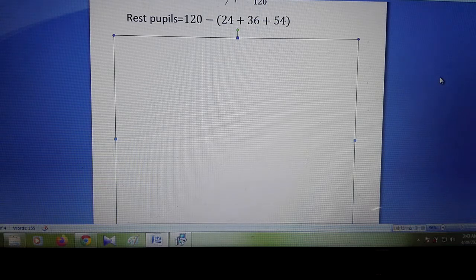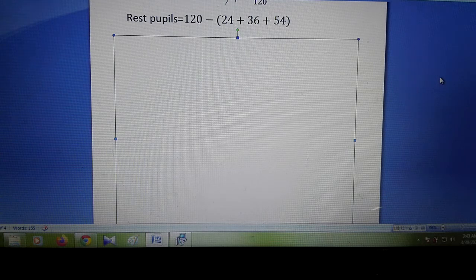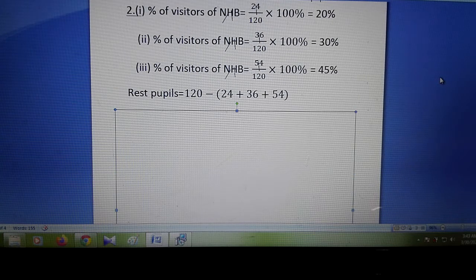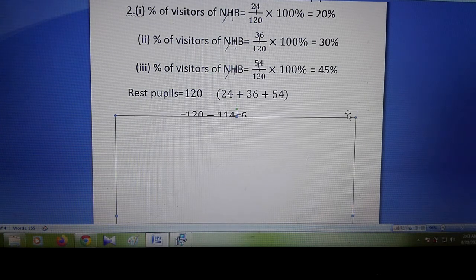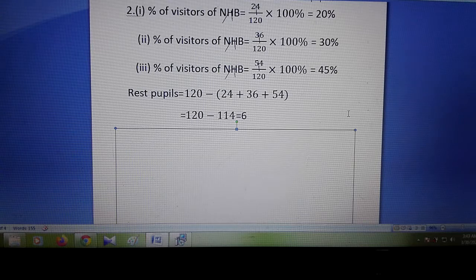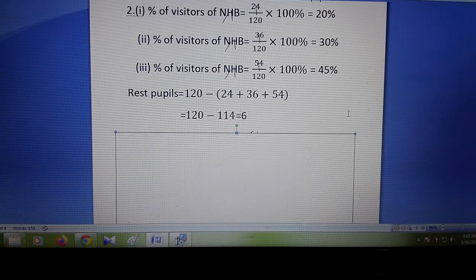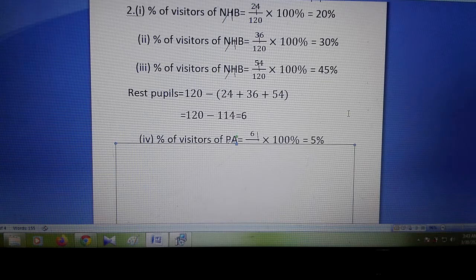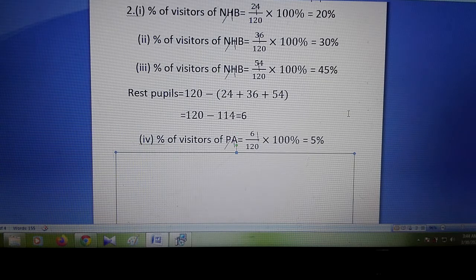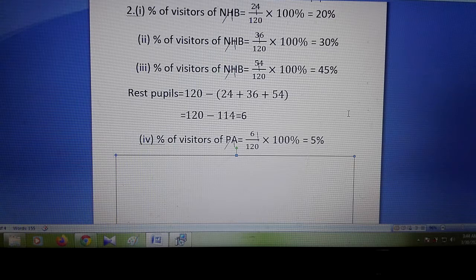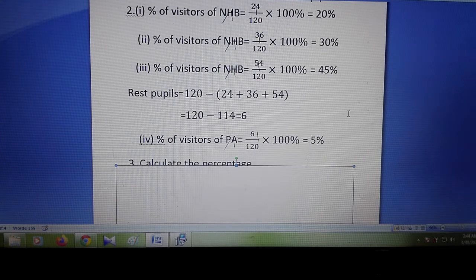So let's calculate the rest students first, then we'll understand. Rest students equals 120 minus 24 plus 36 plus 54. So if we subtract here, then the answer will be 120 minus 114 equals 6. Only 6 students will be left. So the percentage of visitors of PA, that means the rest, 6 by 120 equals 5%, and this is our answer. Okay, I hope that you understood.